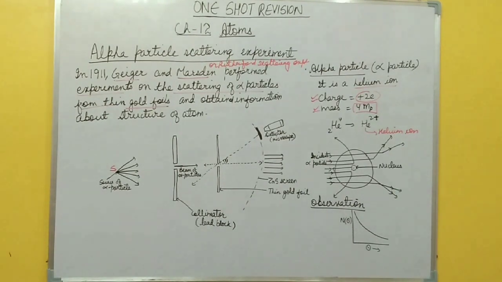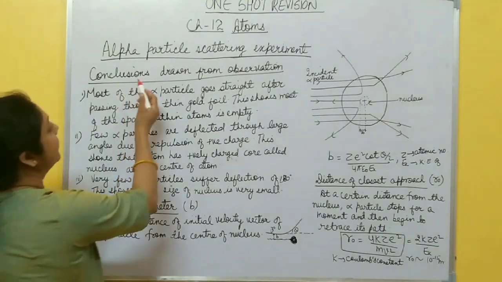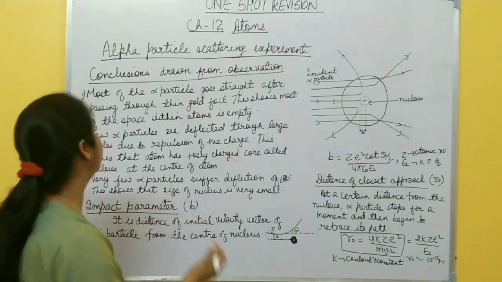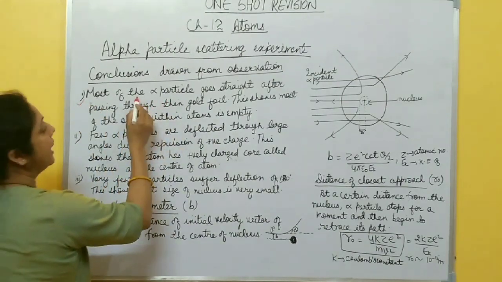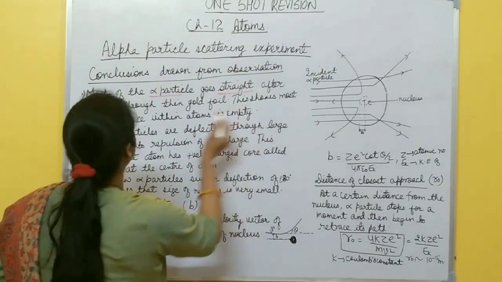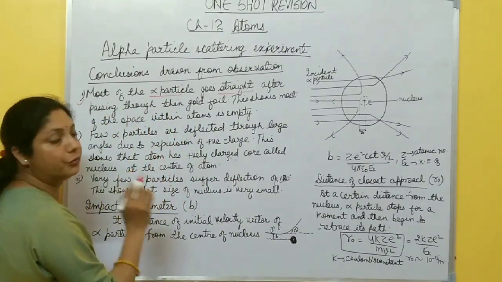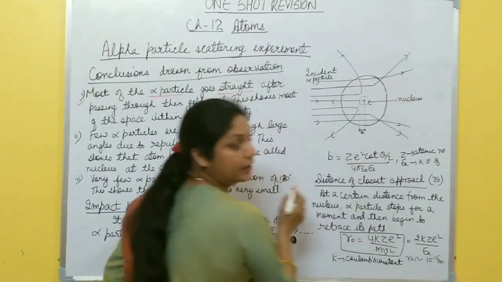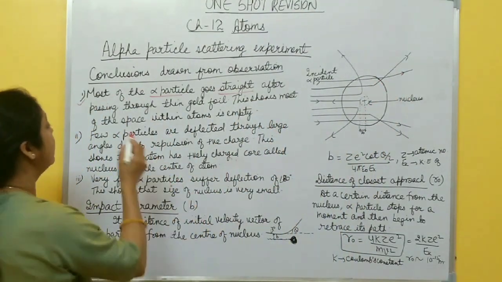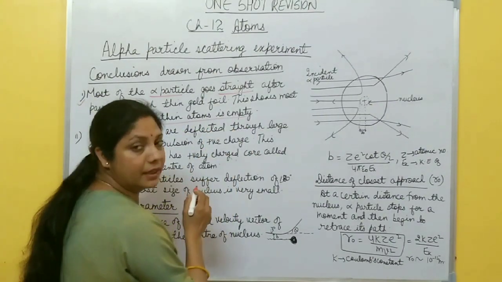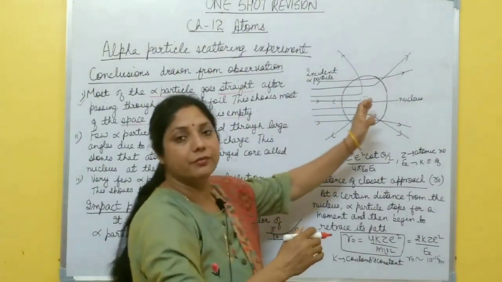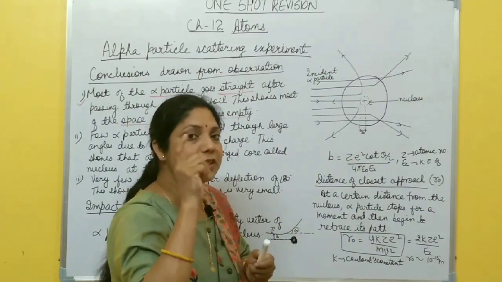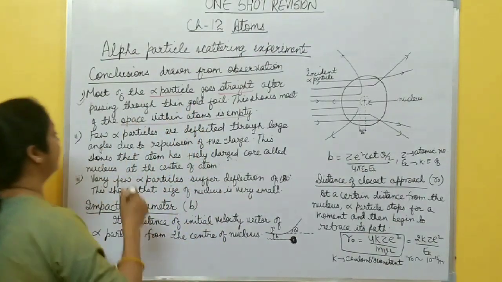this experiment. Now, there are different conclusions drawn from the observations of the Rutherford alpha scattering experiment. First one is, most of the alpha particles go straight after passing through a thin gold foil. This shows that most of the space within the atom is empty. That's why they pass straight through the thin gold foil. There is no deflection of the alpha particle. It means most of the space within the atom is empty, right?